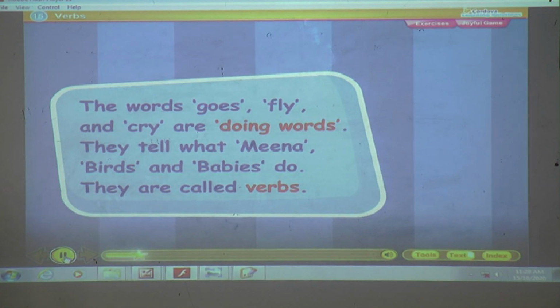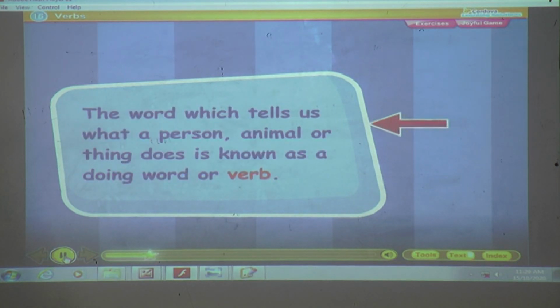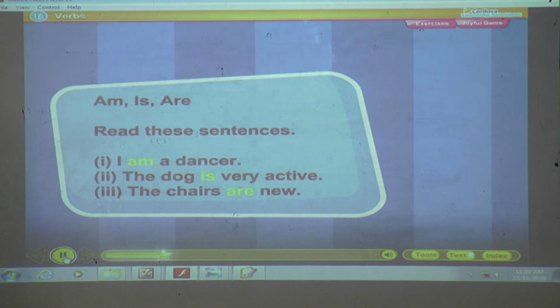They tell what Meena, birds, and babies do. They are called verbs. The word which tells us what a person, animal, or thing does is known as a doing word or verb. Am, is, are.